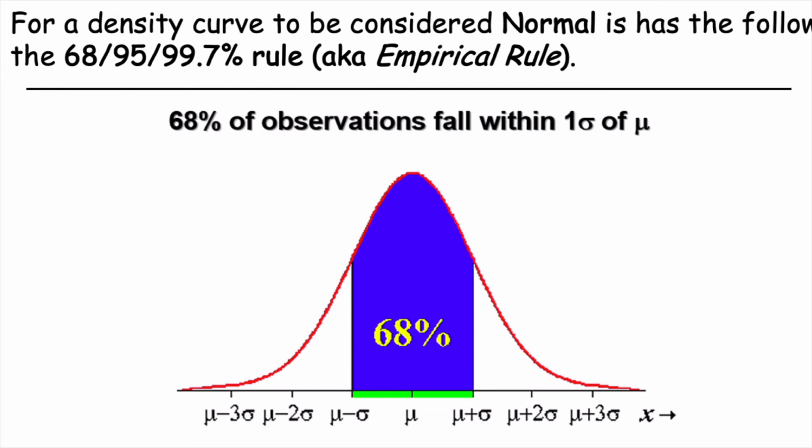The empirical rule. It's called the empirical rule for checking normality. So, for it to be normal, 68% of the data has to be between. So let's look at these.